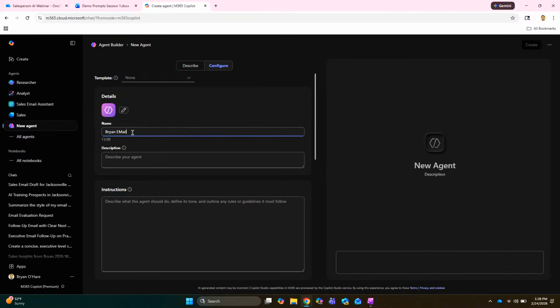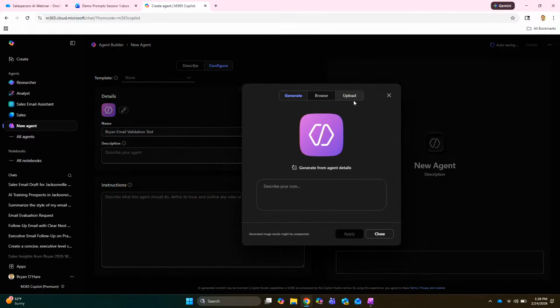And you can share this with others too, of course. One of the nice things about this is once you build it, you can share it with the rest of the team here. Oh, that's awesome. That's really cool. I didn't know that. Yeah. So let's give it an icon here. Also, hit the little pencil icon there. You can also give it a draft, like say a sales agent for evaluating emails, something like that. And it will build an icon that will match your goal here. So it is using DALL-E in this case, but it's using the Microsoft variation of that. So in a moment here, it will give us an icon that we can then use for that. Pretty neat though. Might take a few seconds to do this.